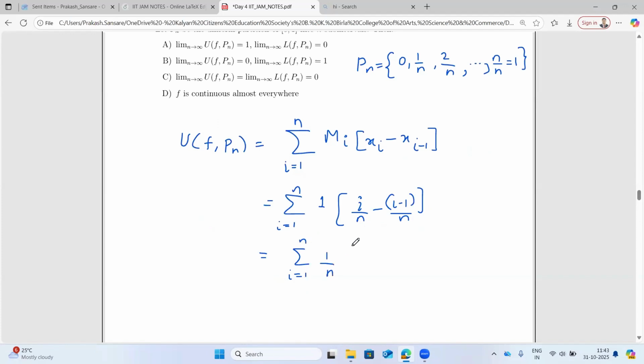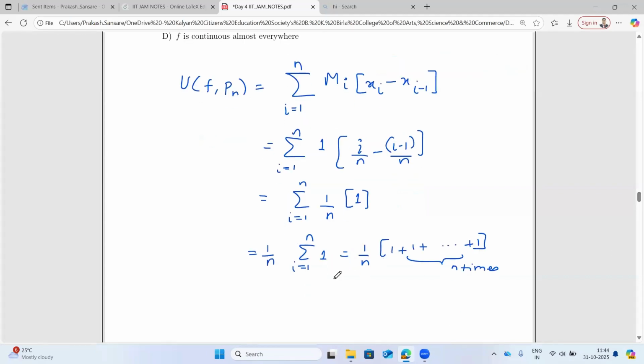So it is 1 by n times the summation i goes from 1 to n of 1, that is 1 added n times. So this is basically 1 by n into 1 into n. The n's get cancelled, so you're left with 1. So U(f,Pn) will be 1.